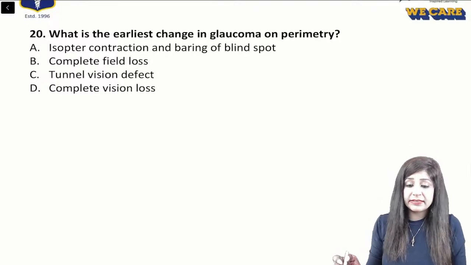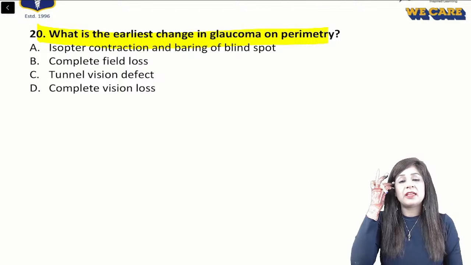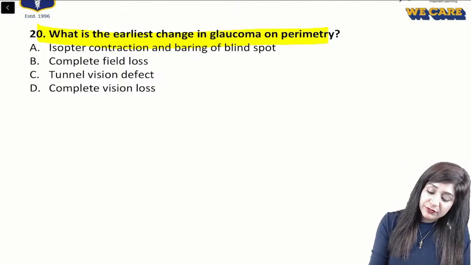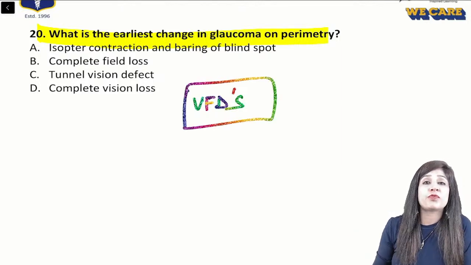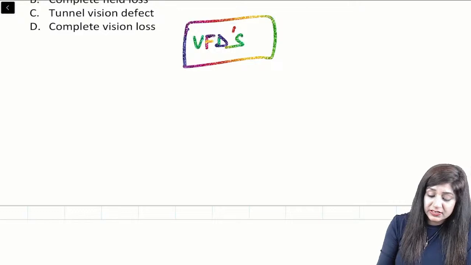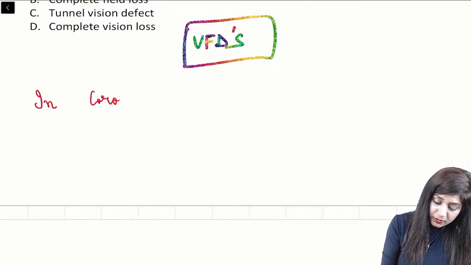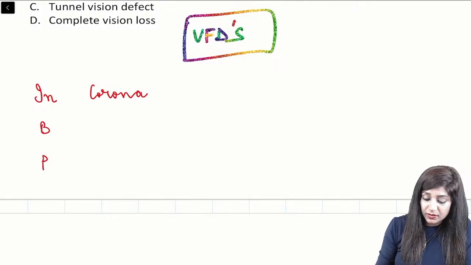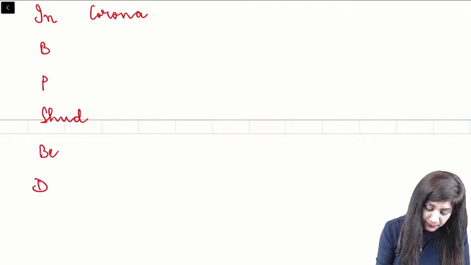Now coming to the next question, they are asking what is the earliest change on perimetry. So we have a lot of visual field defects in glaucoma, and we have a simple mnemonic to find out all the visual field defects, like that is, in corona, BP. In corona, BP should be doubly tested.